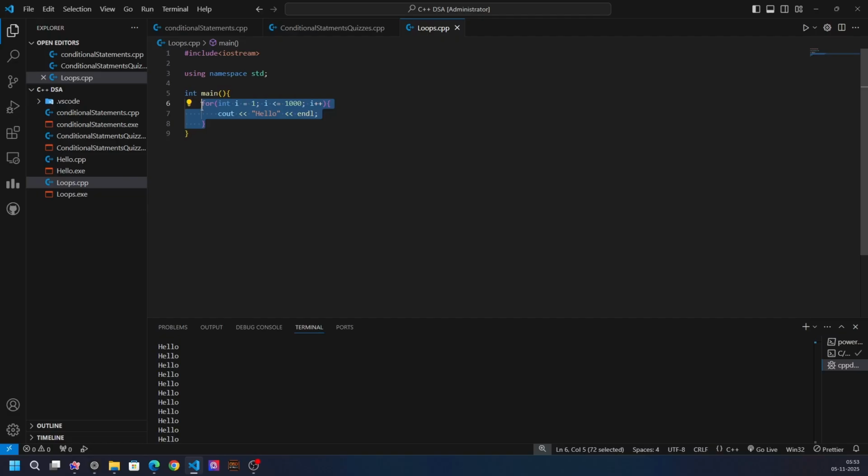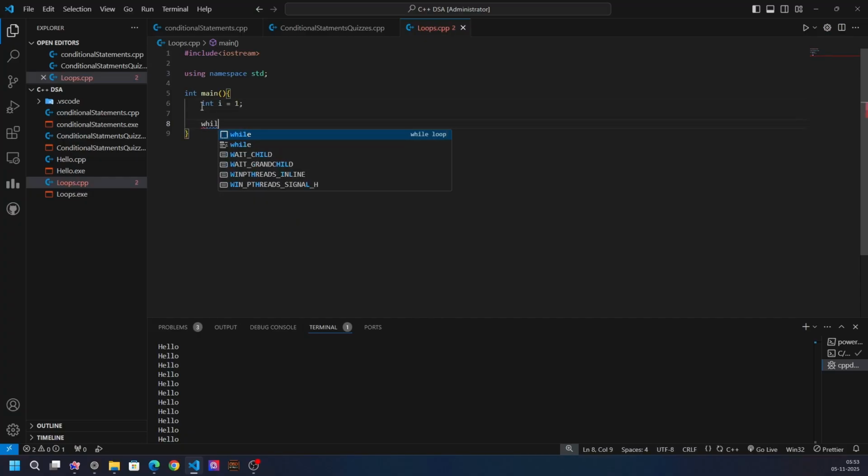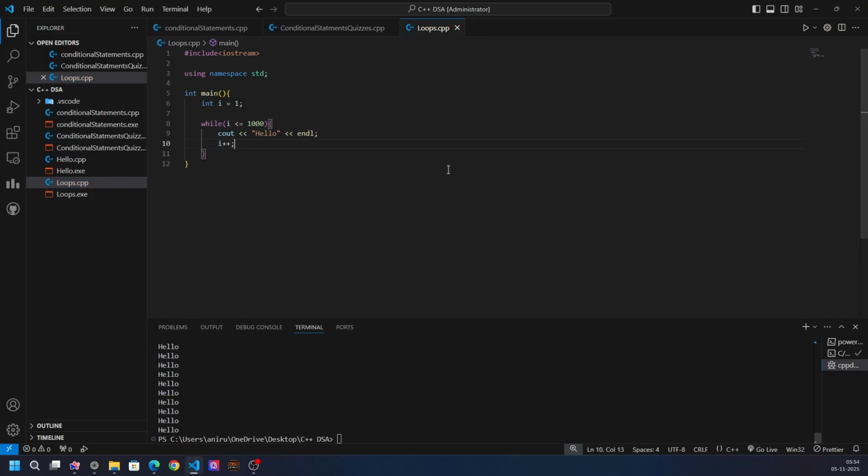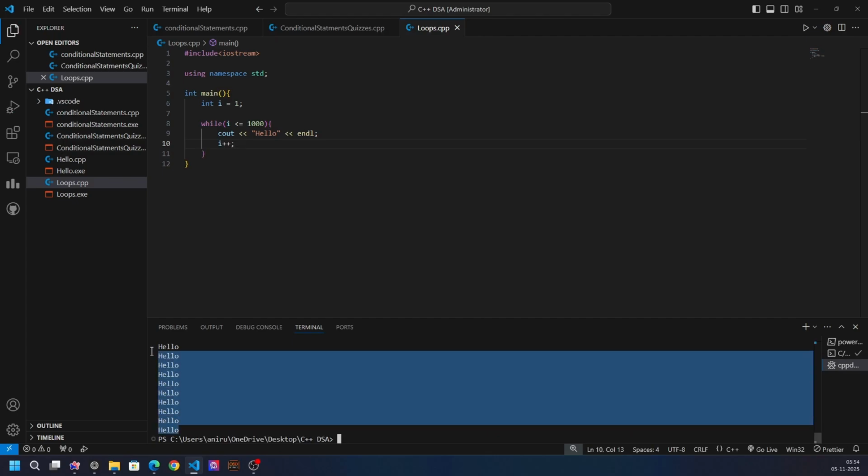Now let's look at the while loop. The while loop is used when you don't know how many times the loop will run, but you have a condition. Let's write down the code first. In a while loop, initialization will happen first: i equals 1. After initialization, we write while. We don't know when our loop will stop, but we do know the condition. We'll write the condition i less than or equal to 1,000, cout hello, and update. Let's run it. You can see our code printed 1,000 times.